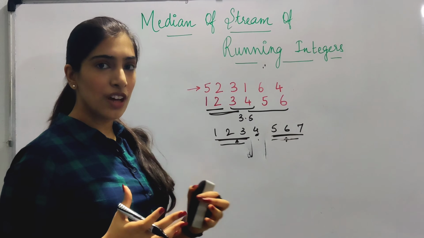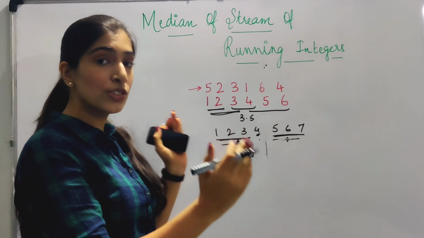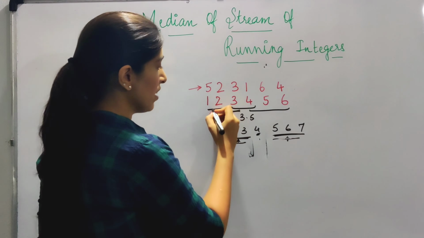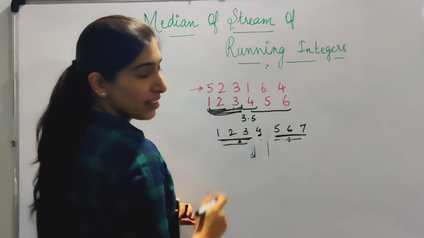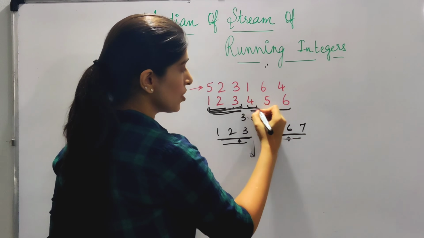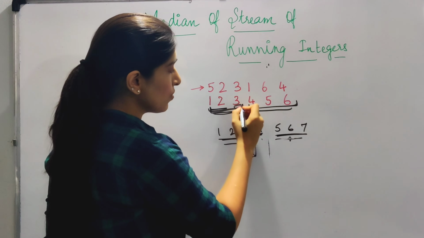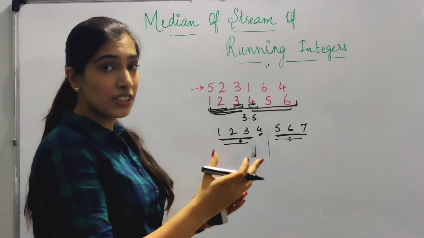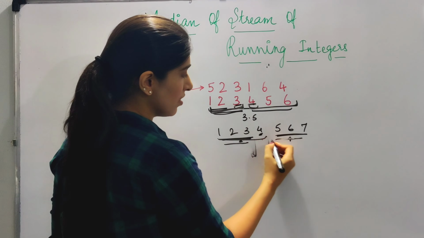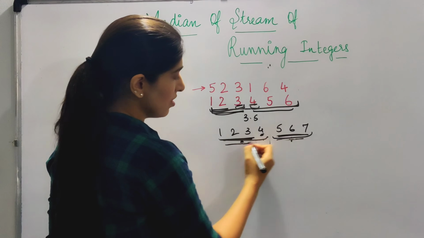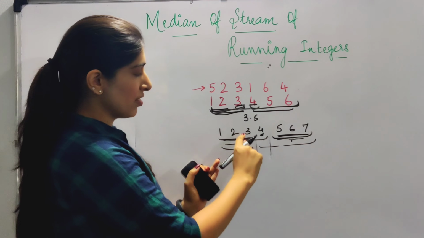Right? So now, what if we take two structures and store our numbers in those two different structures? Let me explain. Suppose in one structure we store the numbers 1, 2 and 3, and in the second structure we store the numbers 4, 5 and 6. Then only these two numbers 3 and 4 are to be used to find the median, right? Similarly over here we could divide this into two structures, like this or like this. So 4 could be part of any of the two structures, right?